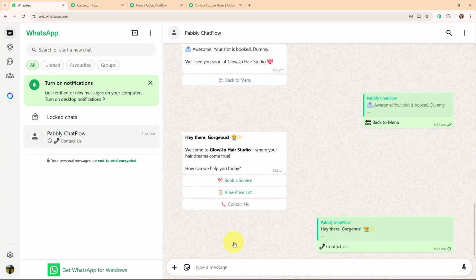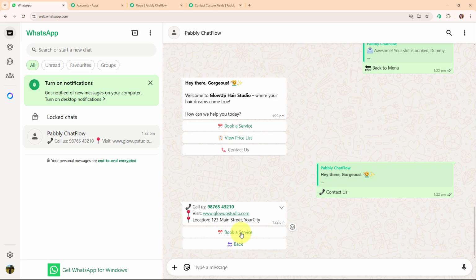And then here we are back to the main message. So let's select contact us. And here you can see all the contact us details with the quick reply button as book a service or back. Alright, so with this we have successfully seen the working of this amazing chatbot that we just right now created.